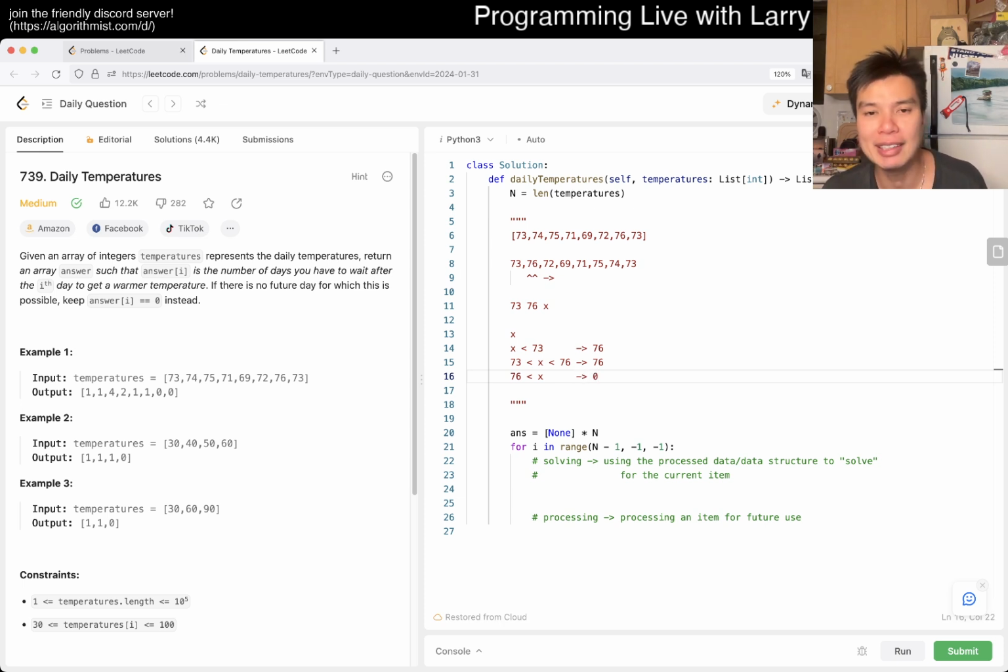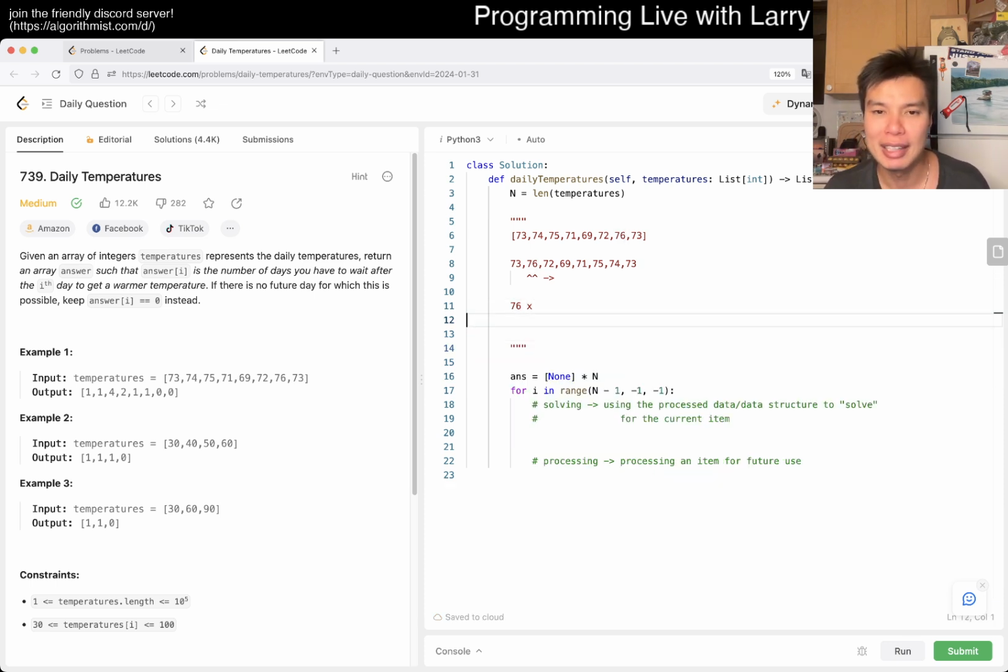But here you can kind of see that, oh, wow, 73 can never be the answer for any number in the future. So why don't we just remove it, right? That's basically the idea. And then, when we process the 76 and we process everything for future use, we go, okay, it's actually impossible for 73 to be the answer. So then let's just keep 76. Okay. And then now the next number is 72.